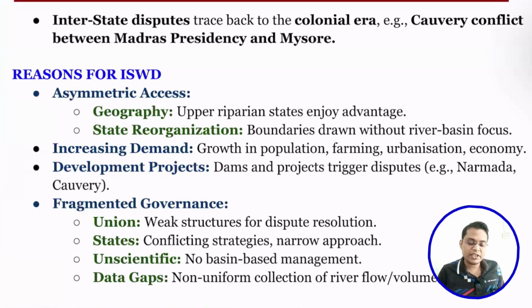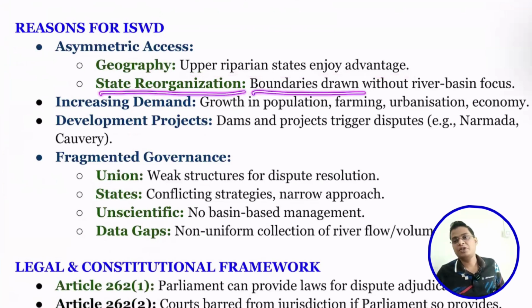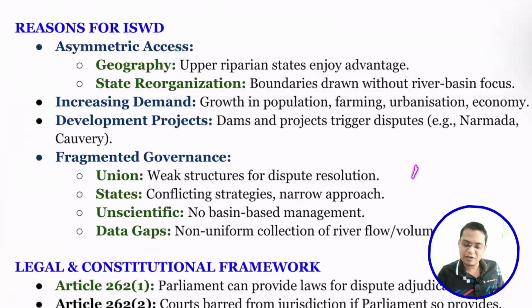Next is state reorganization, with boundaries drawn without a river-sharing focus. For example, we created Andhra Pradesh and Telangana without looking into how they are going to share the Krishna and Godavari water among themselves. That is what led to a lot of dispute between Andhra Pradesh and Telangana.